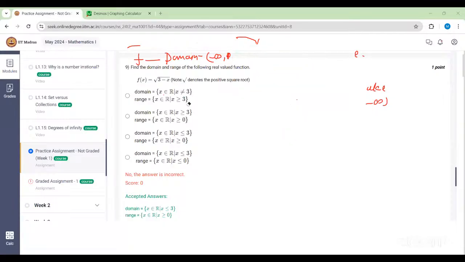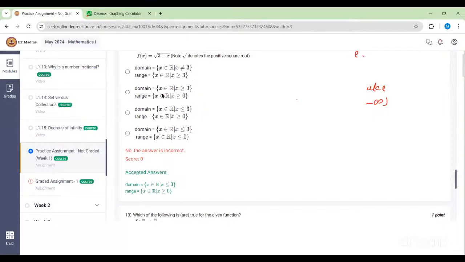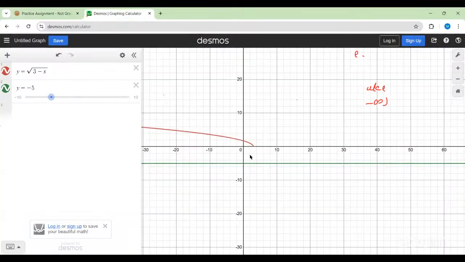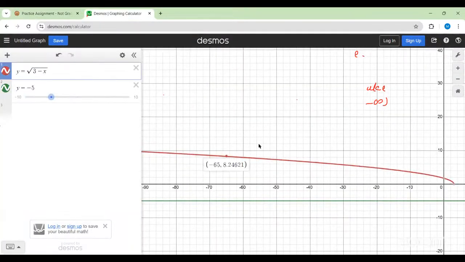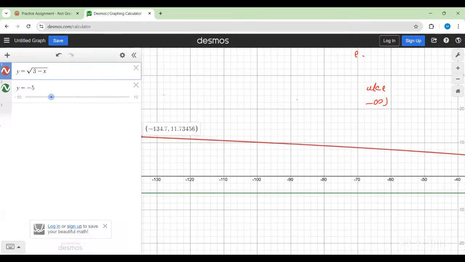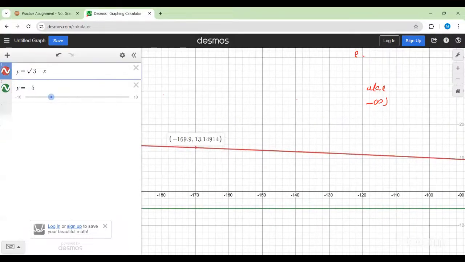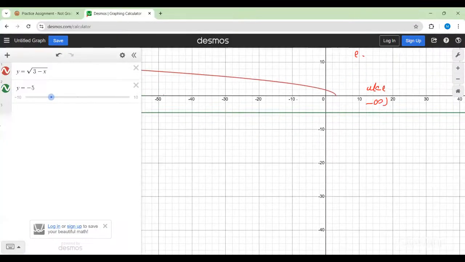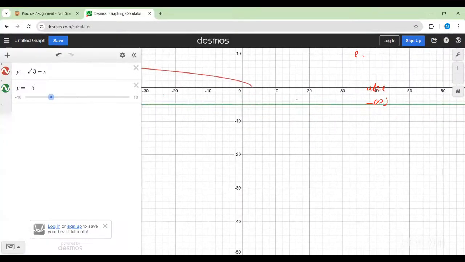Ma'am, what is the easiest way to solve this question? Just go via Desmos, that will be the easiest, or by graph. This is the graph of this particular function. You observe that as you decrease x, this function is growing to infinity. The value of y keeps growing, although with a very small rate. From this, you can say that we can approach any positive value of y, but we cannot find a value of x for which y is negative. That's why the range is 0 to infinity.